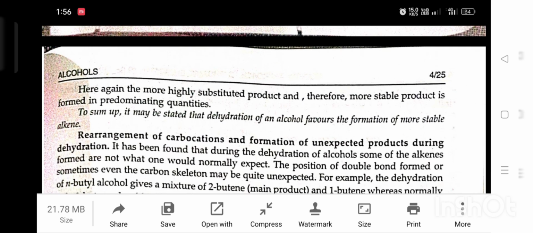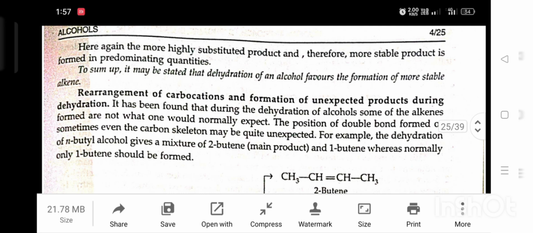Rearrangement of carbocation and formation of unexpected products during dehydration. It has been found that during the dehydration of alcohol, some of the alkenes formed are not what one would normally expect. The position of the double bond formed, or sometimes even of the carbon skeleton, may be quite unexpected. For example, the dehydration of n-butyl alcohol gives a mixture of 2-butene as the main product and 1-butene, whereas normally only 1-butene should be formed.